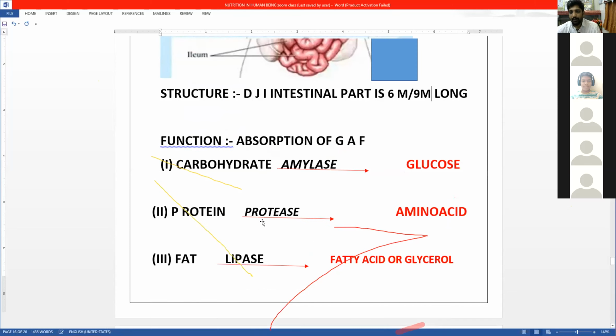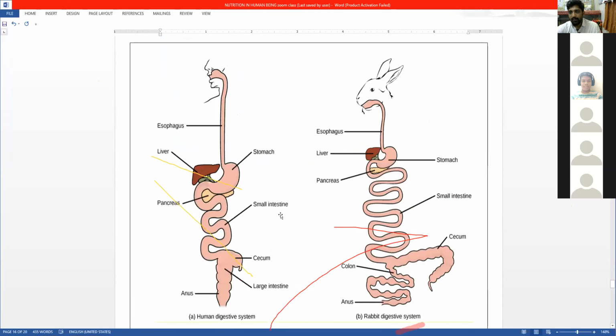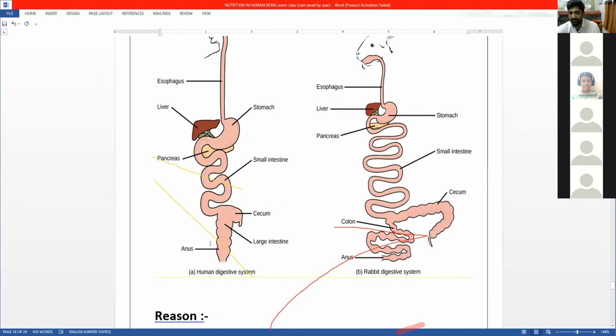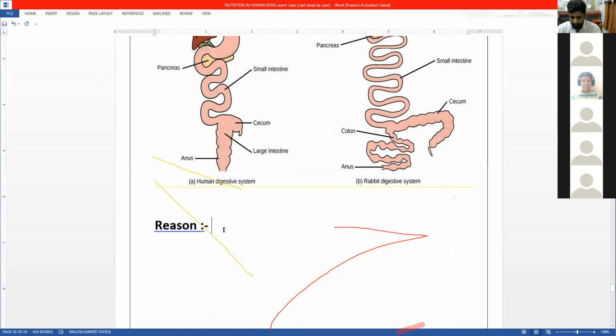Now coming back to this, if you see the rabbit or any cow, buffalo, they will have a longer intestine, more than 9 meters. Their intestine is longer than our intestine. What is the reason? The cattle have a longer small intestine.